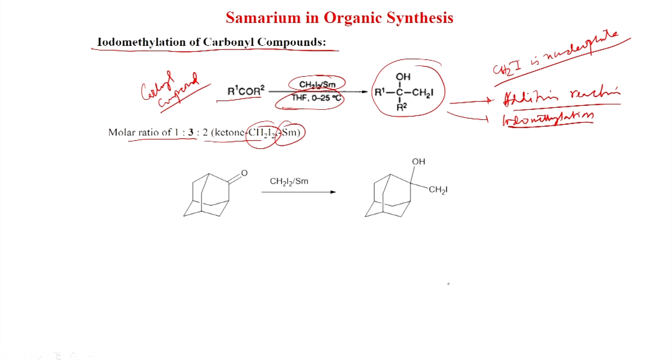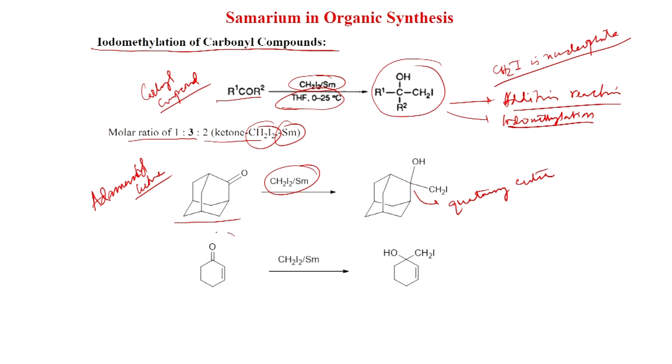And then if you treat this adamantyl ketone, or adamantone, with CH2I2 samarium, you get this. This is a quaternary center, and the carbonyl becomes OH, CH2I. Similarly, with cyclohexenone also, if you put CH2I2 samarium, here the cyclopropanation did not happen.